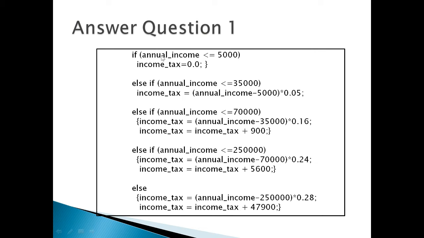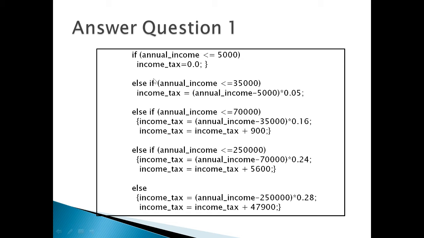So if the income is less than 5,000, there is no tax, and then else if. You need to use else if because when one of these is true, it skips the others. If this one is true, the others will be skipped. So you need to use multiple if else, you cannot use multiple if. If you use multiple if, you need to put two conditions here.